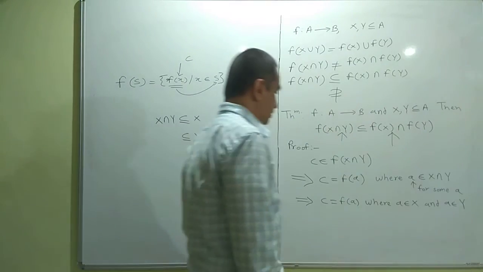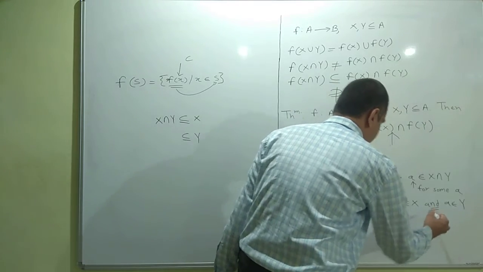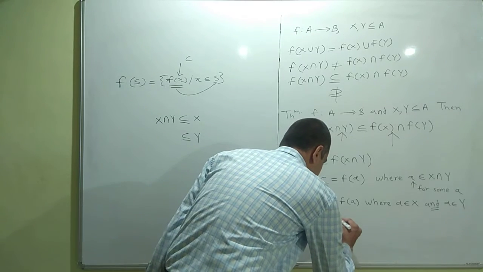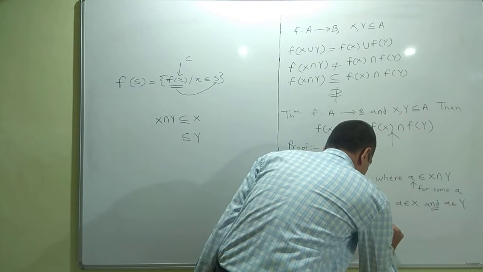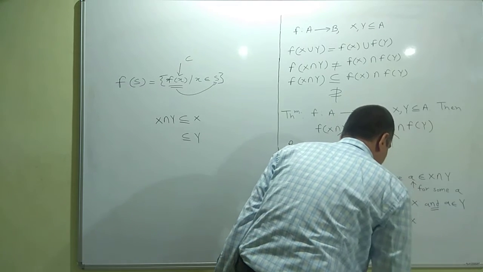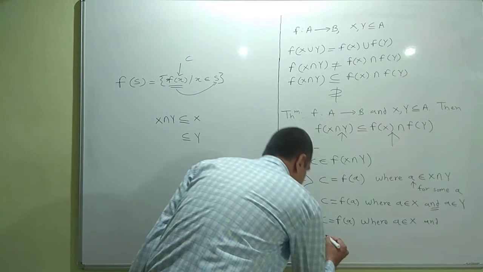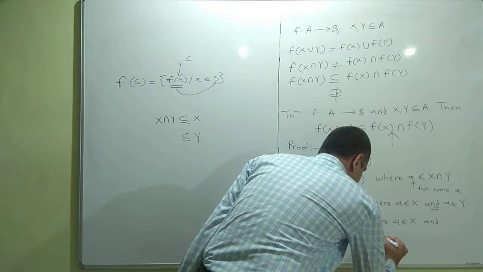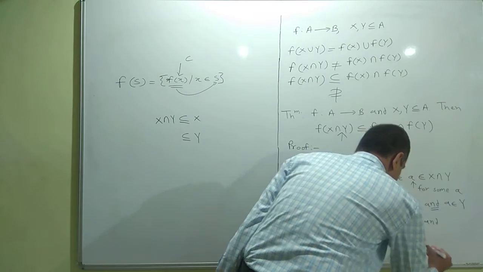By using distributivity of conjunction, that is AND, we can split this statement in this form: c is equal to f of a, where a belongs to x, and c is equal to f of a, where a belongs to y. So a is in both sets, x as well as y.